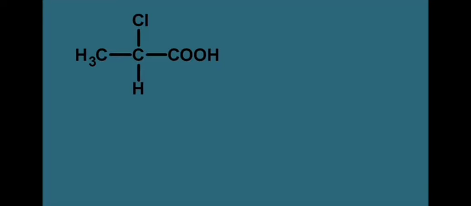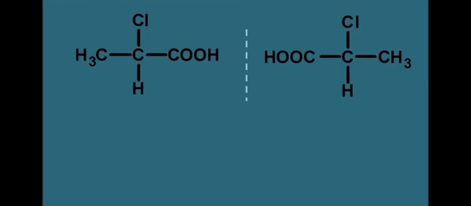Now if you take the mirror image of the structure, we can represent it like this. We can easily write the mirror images because you can see that the COOH group which is nearer to the mirror is again nearer to the mirror in the second structure. Similarly, the CH3 group which is farther from the mirror is again farther from the mirror in the second structure. So we can write the mirror image like this.